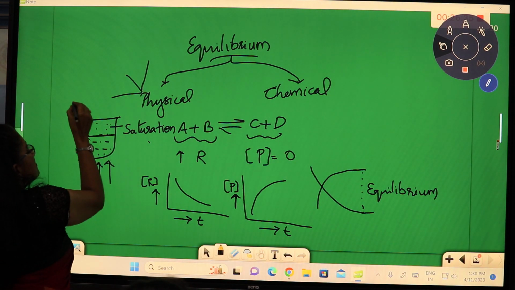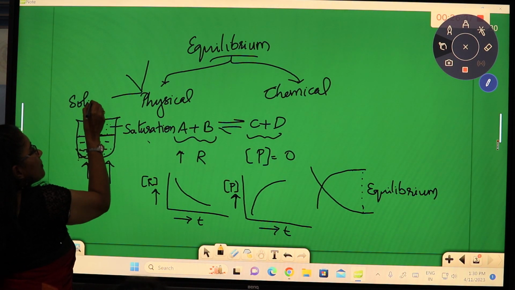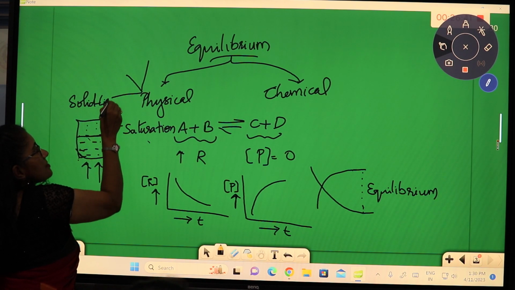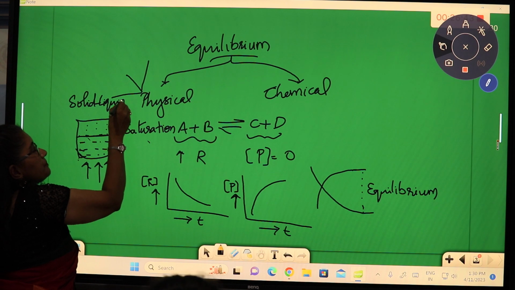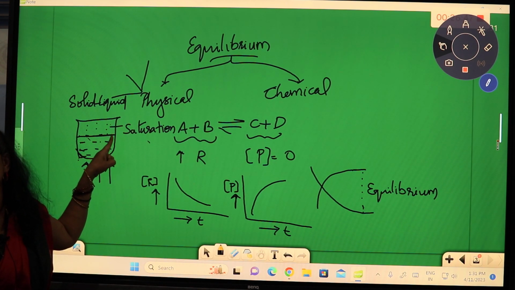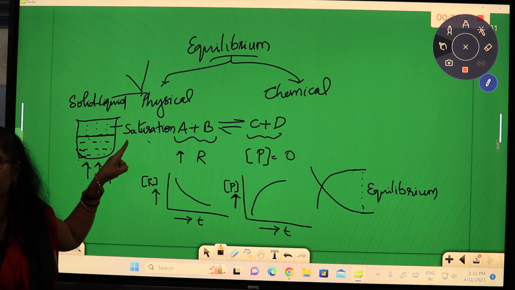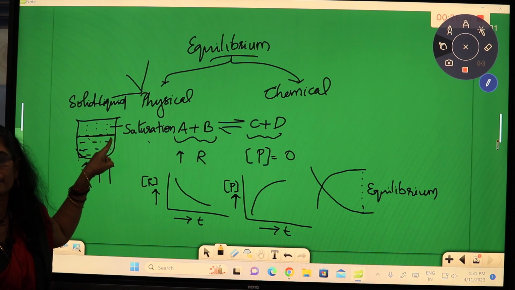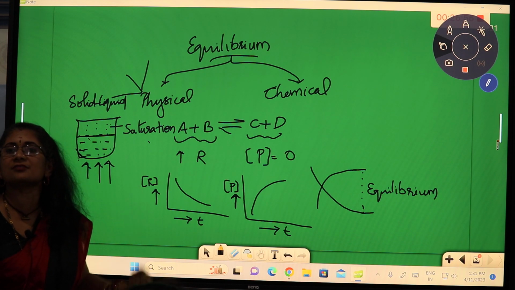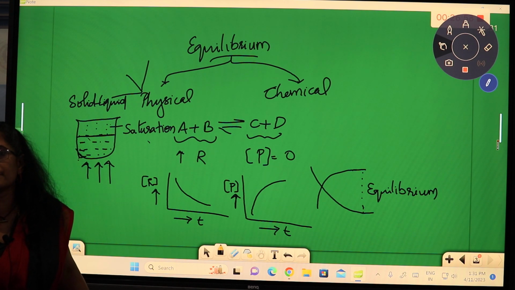It is solid liquid equilibrium. What will be the forward reaction for the solid liquid equilibrium?